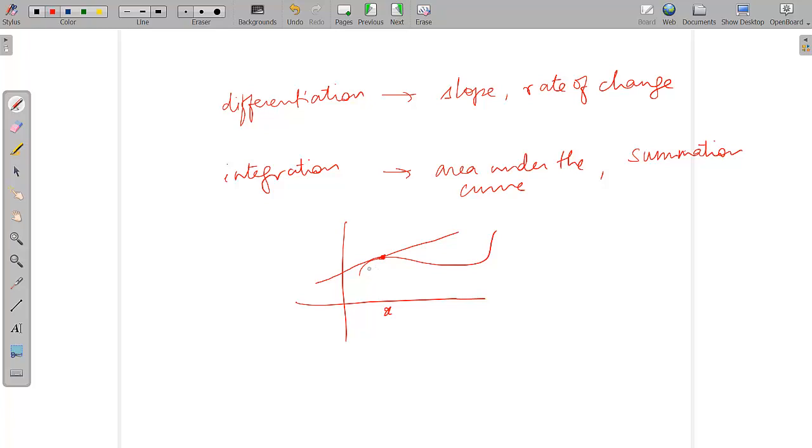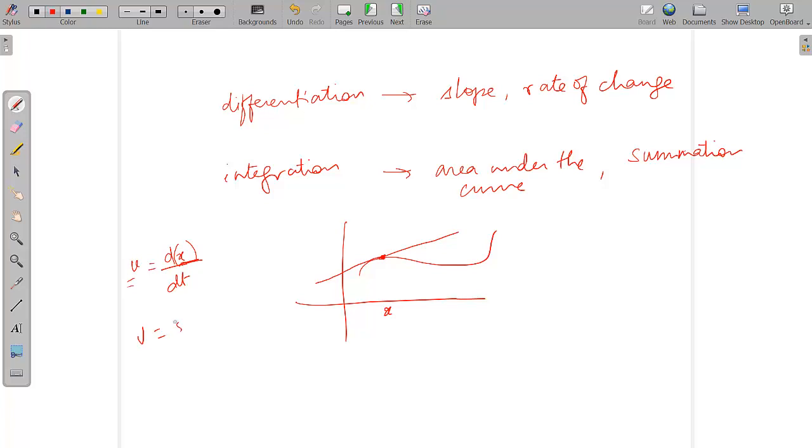And differentiation is also rate of change. For example, what is velocity? It is given as dx by dt. This is the differentiation of displacement. That means the rate of change of displacement, so differentiation is also called rate of change. The rate of change of displacement is equal to velocity.